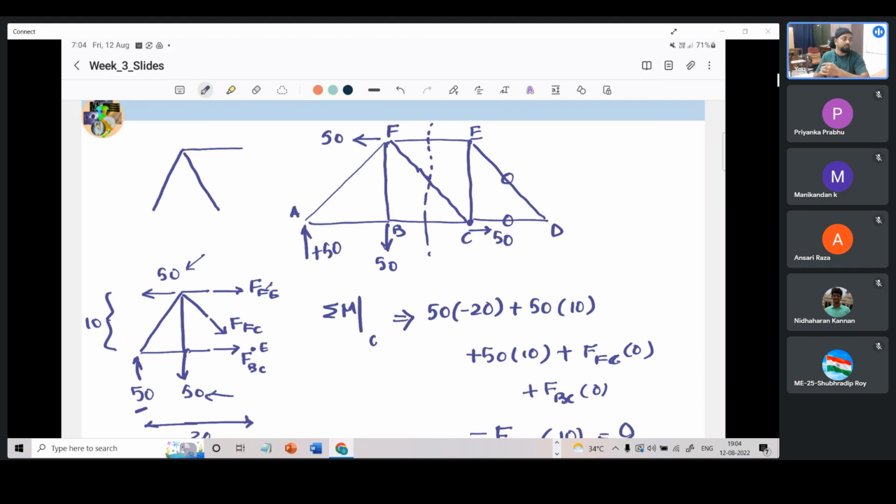And as someone had also asked, why we should consider only cutting three members using a section, why not four, why not five? That also we have seen, because we can only solve for three unknowns because of the availability of three equations from statics. So this is all I have to offer for week 3 as of now.